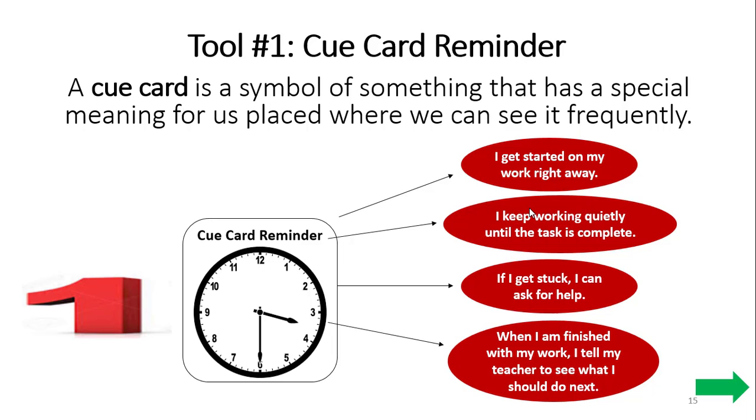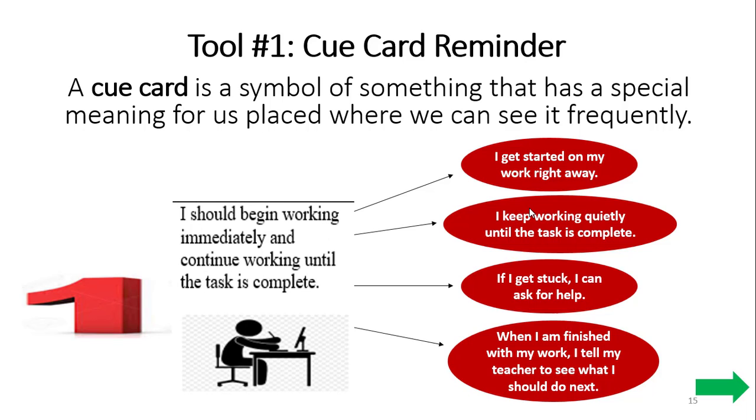So the tool that we can use to help us when we are setting a goal and working on our goal is, first of all, a cue card reminder. A cue card is a symbol of something that has a special meaning for us when it's placed somewhere that we can see it frequently. So maybe a picture of anything. Yours might even look like this. I should begin working immediately and continue working until the task is complete.